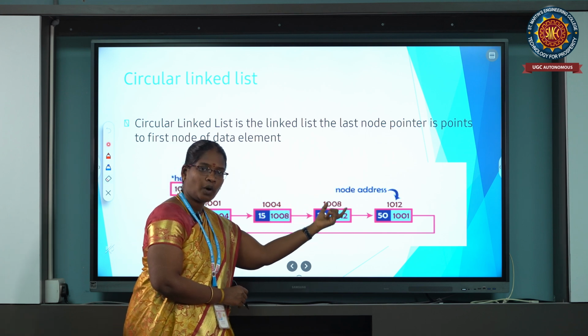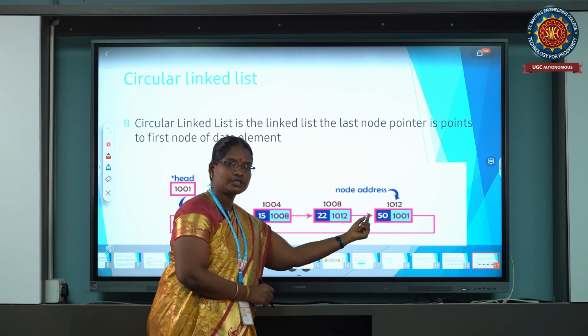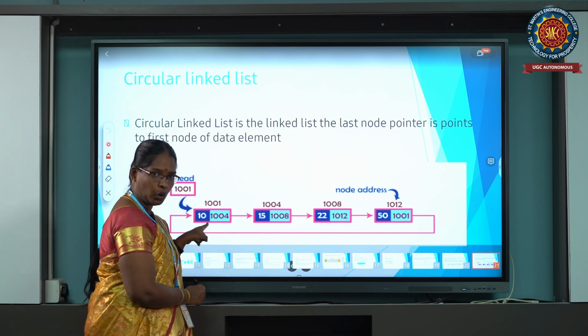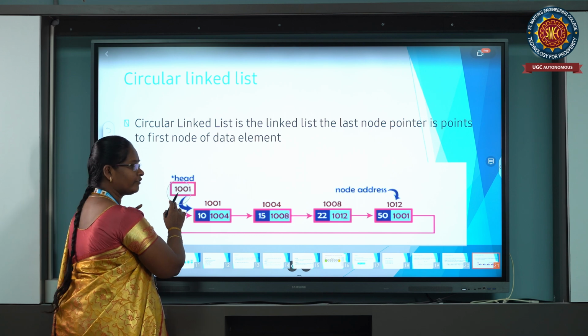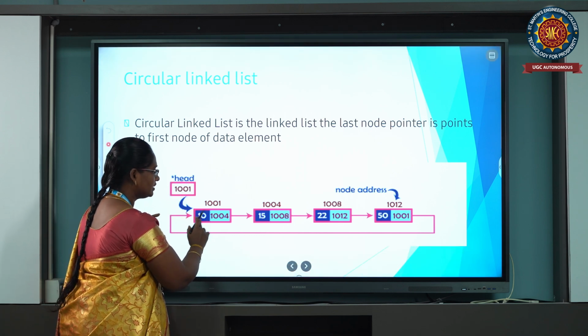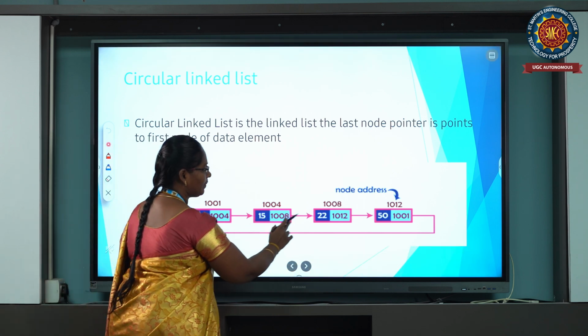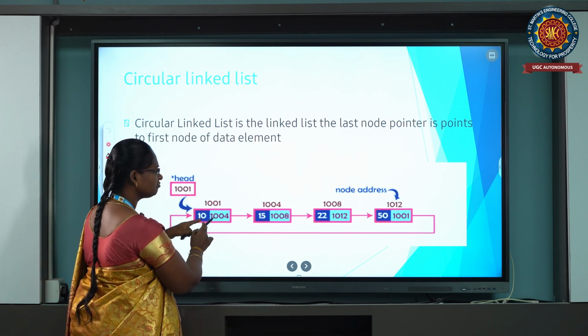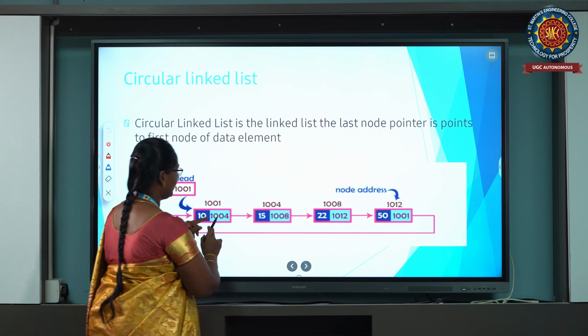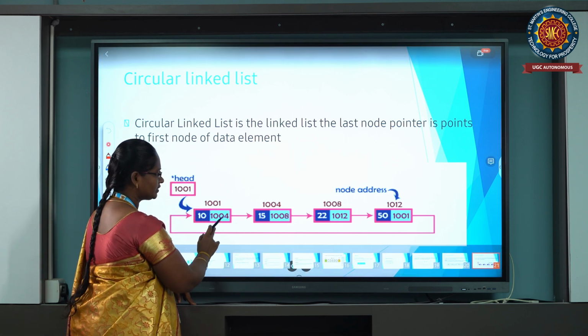The pointer of the last node points to the first node. Okay, this is the circular linked list. Here the header is there, these are the nodes, and these are the data values. The header has to point to the first node of the list.